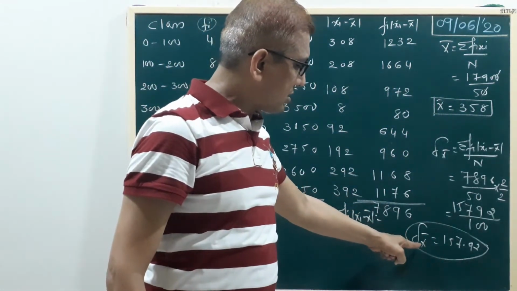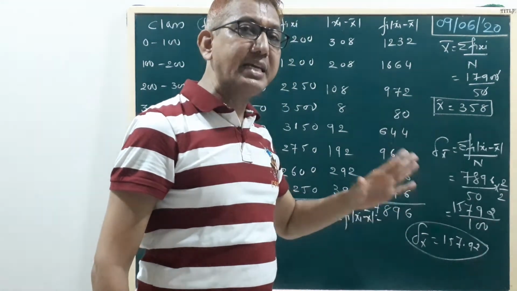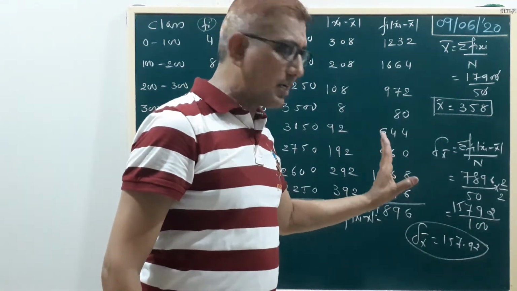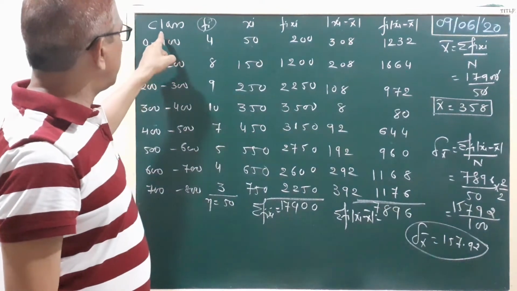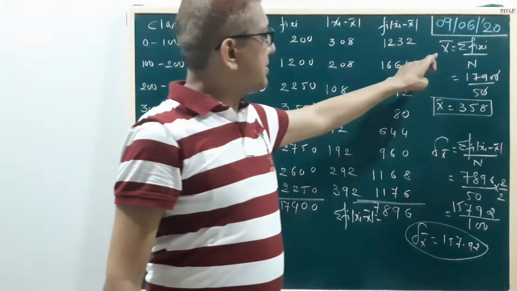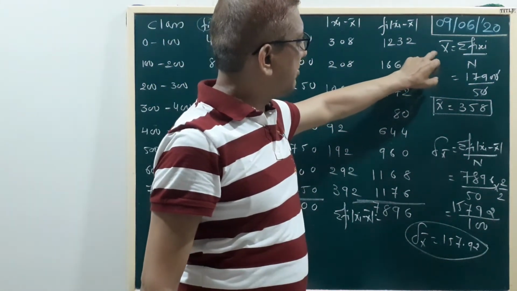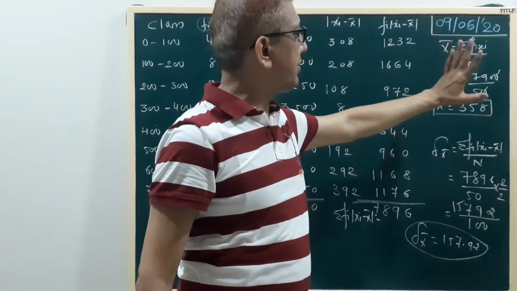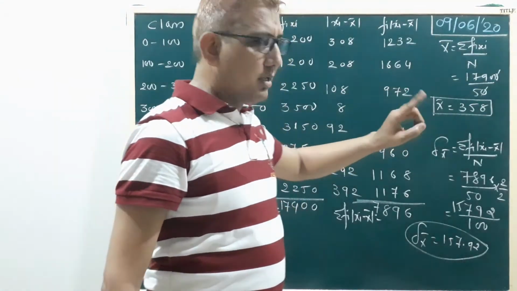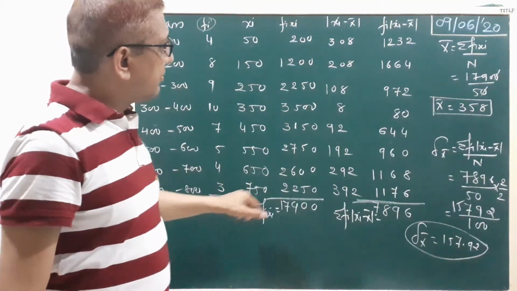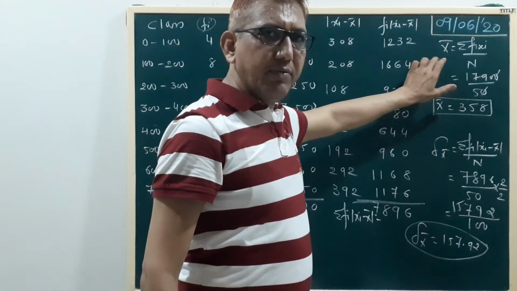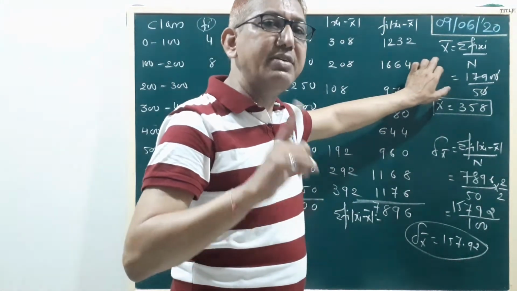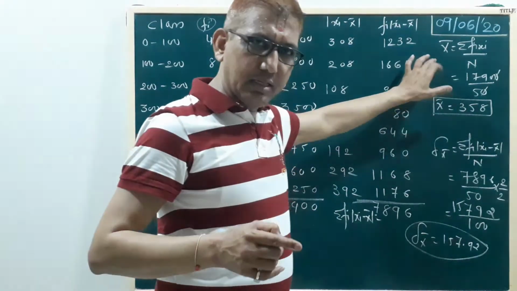Mean deviation with respect to mean by using the mean. Is that clear? So this is your first sum, and we use the mean. We find the mean by using this formula: x bar equals sigma fi xi upon n. Clear? Now we write the second sum, but here we calculate the mean by the second method, the step deviation method. Is that clear? Now we write the second sum.